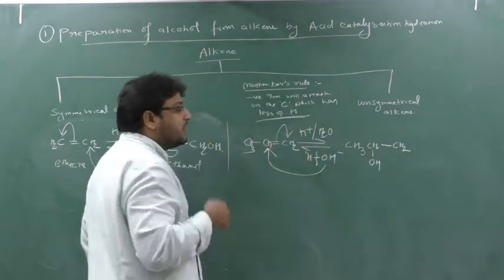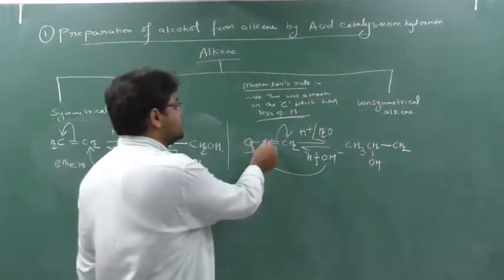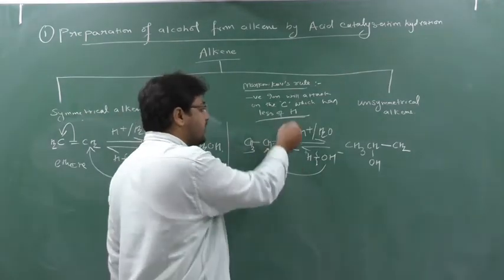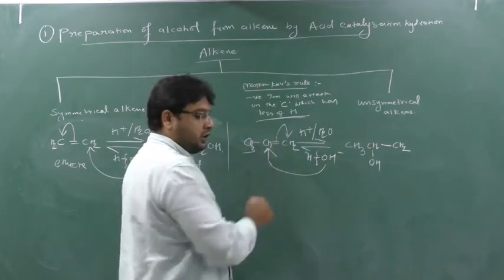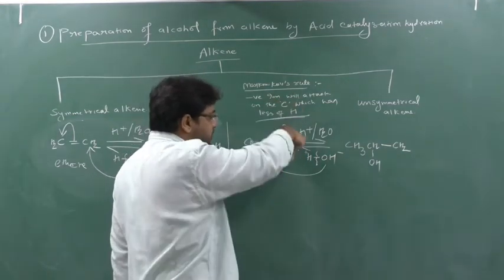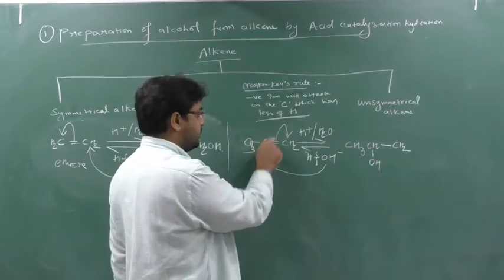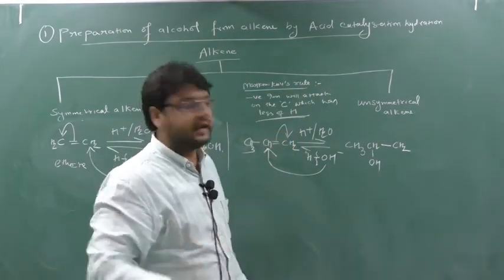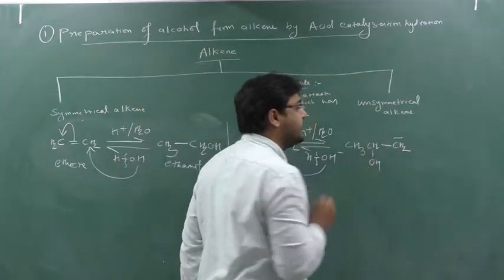Now see, one more thing I can give you to understand. See this bond break. This bond contains what? This bond contains electrons, so here the electron enters. Yes or no? This is a pi bond, and a pi bond contains what? Electrons. So the electron enters into this CH2. One who gains the electron creates a negative charge. So here CH2 will create a negative charge, suppose.